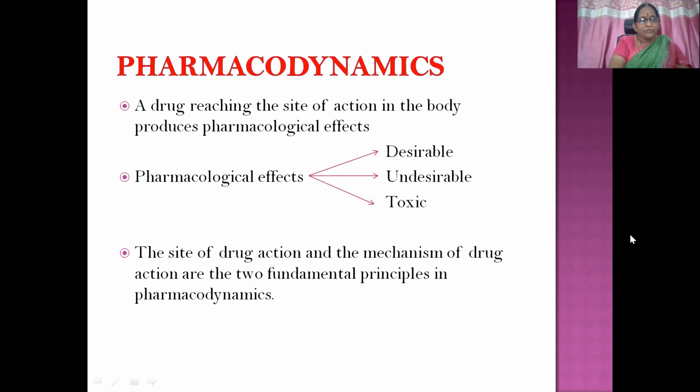Pharmacodynamics. What is it? A drug reaching the site of action in the body produces pharmacological effects. And these pharmacological effects can be either desirable, undesirable, or toxic. The site of drug action and the mechanism of drug action are the two fundamental principles in pharmacodynamics. So suppose you are giving a drug, it may produce desirable or undesirable, even toxic effects.